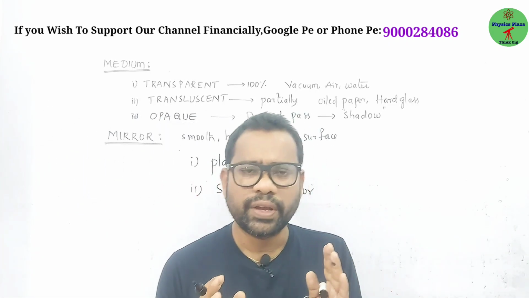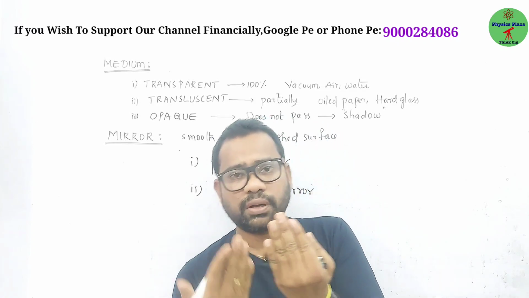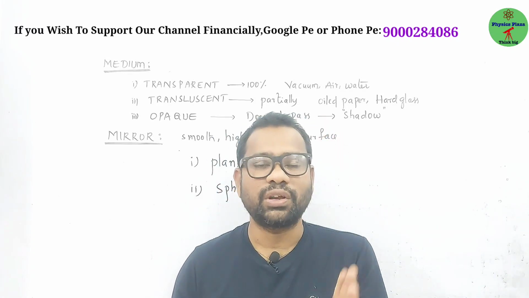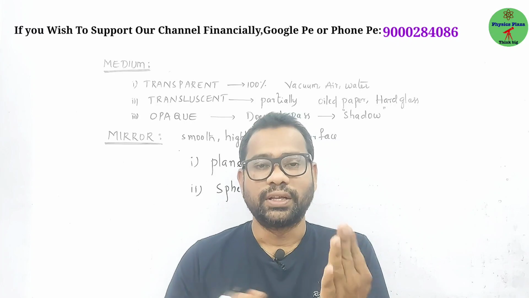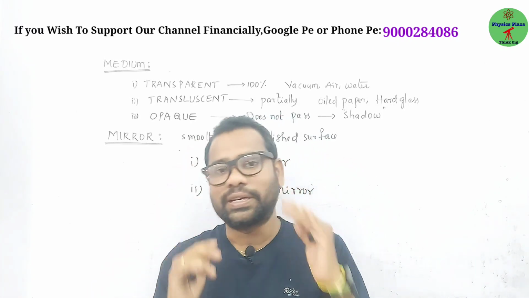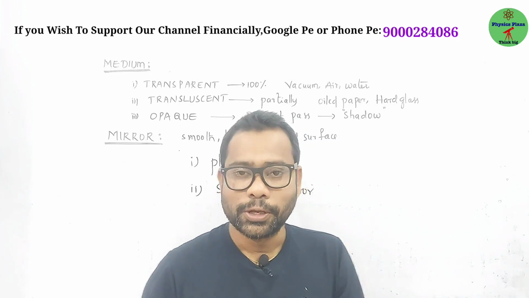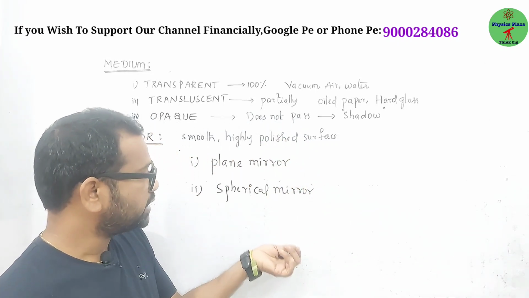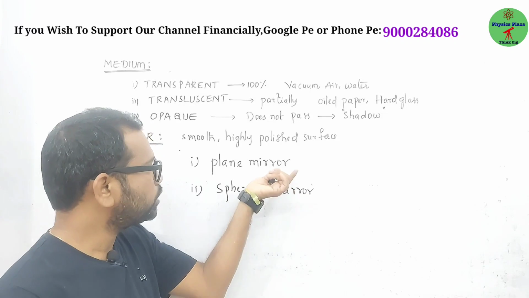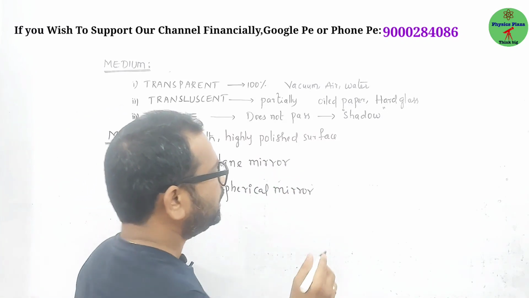If a mirror is in your hand, can you see your face from both sides? No, we can't. Only from one side can you see your face; the other side is like opaque, right? The side where you see your face is the reflecting surface. Just with the nature of the reflecting surface, we can divide mirrors into two categories: plane mirror and spherical mirror. What is a plane mirror?